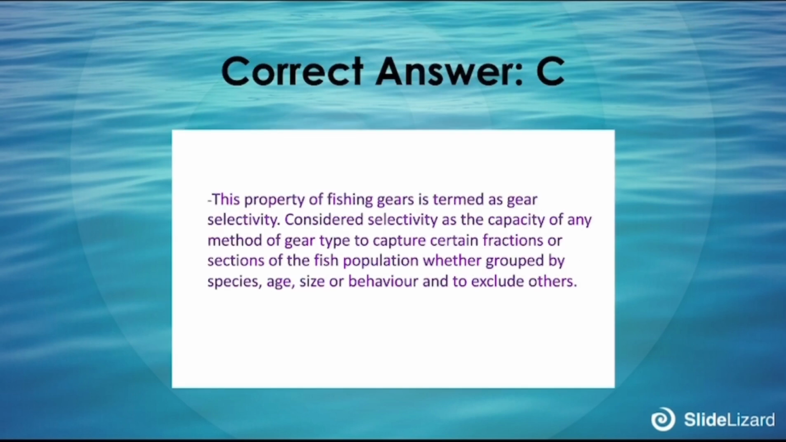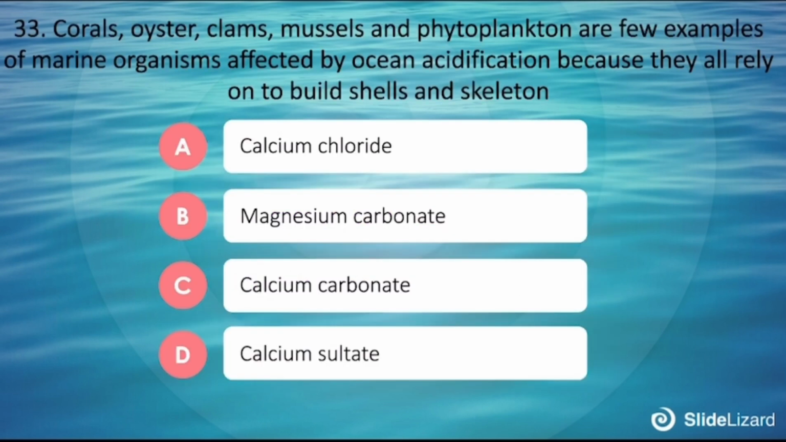Correct answer is C. This property of fishing gears is termed as gear selectivity. Consider selectivity as the capacity of any method or gear type to capture certain fractions or sections of the fish population, whether grouped by species, age, size, or behavior, and to exclude others.